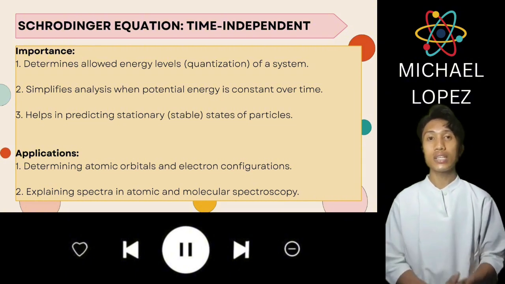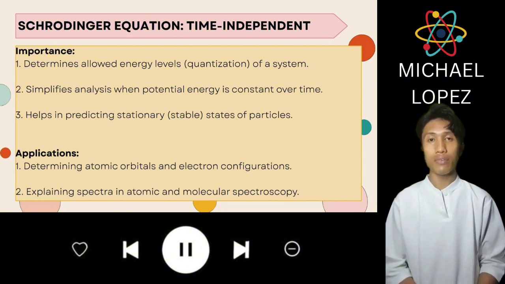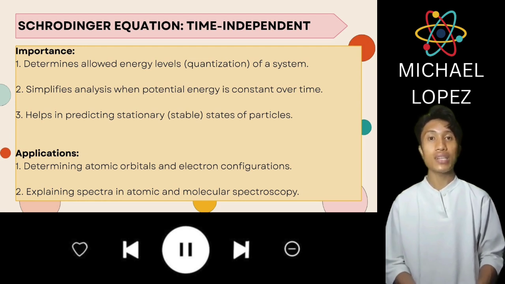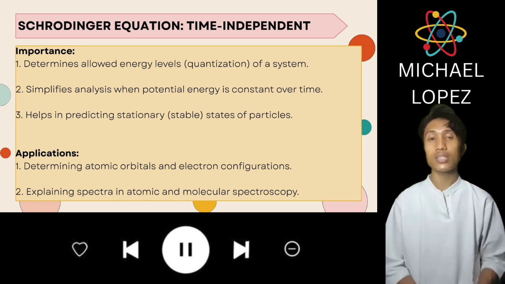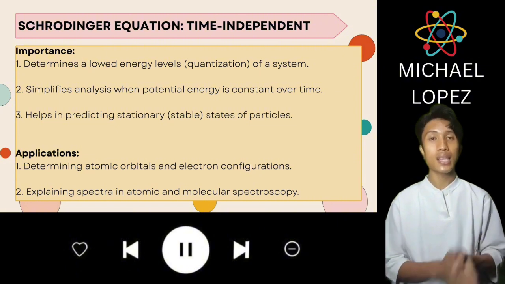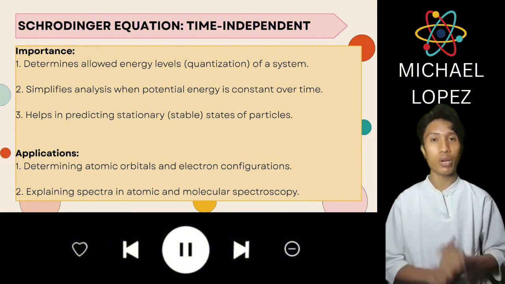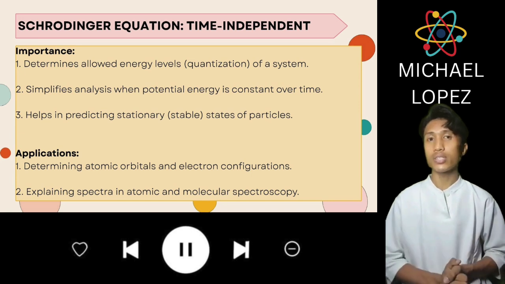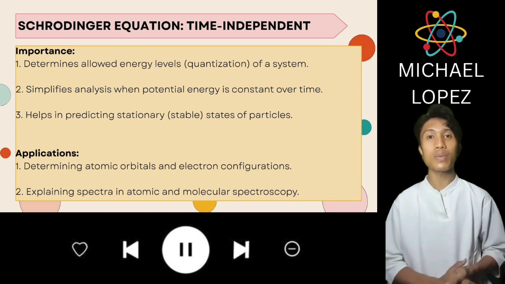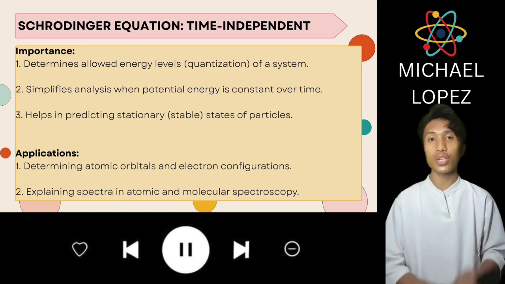What is its importance? First, it determines allowed energy levels or quantization of a system. Second, it simplifies analysis when potential energy is constant over time. And lastly, it helps in predicting stationary or stable states of particles. What are its applications? It determines atomic orbitals and electron configuration.